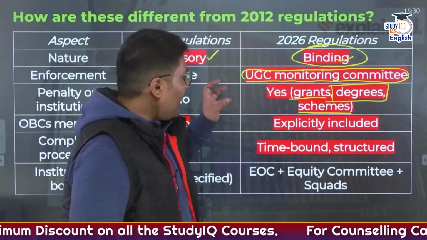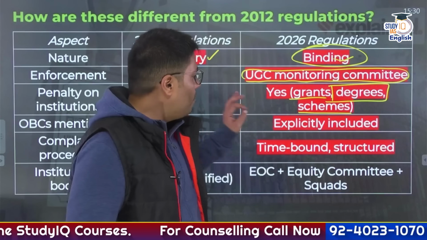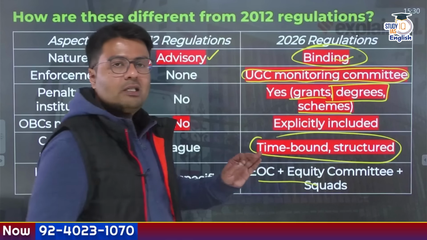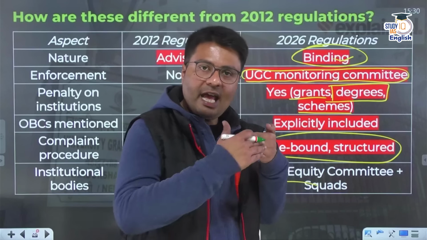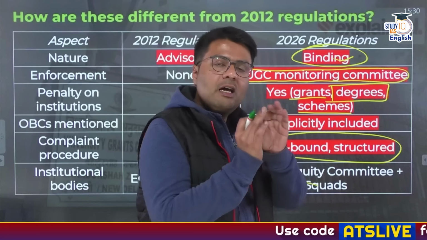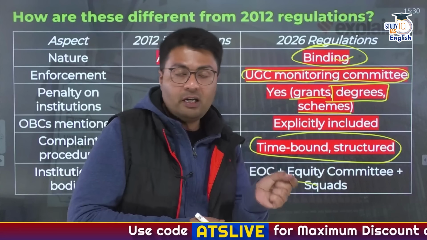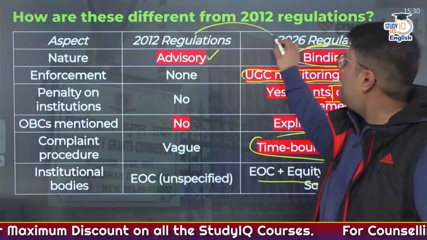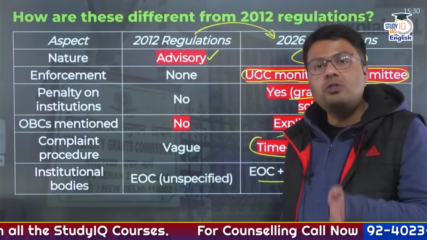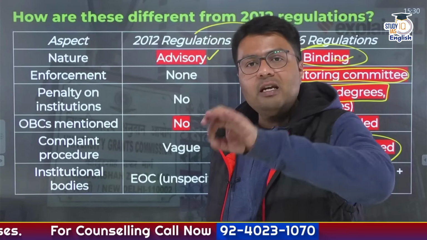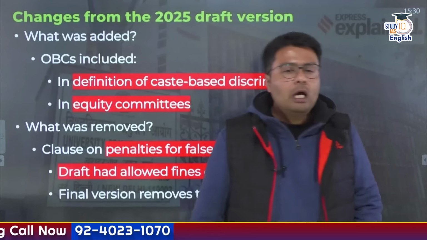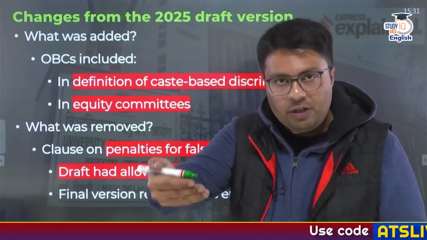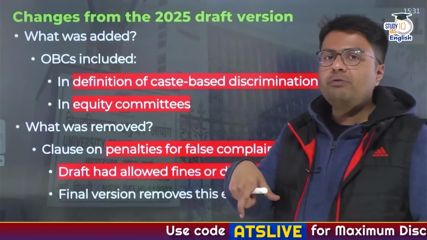So that is why the explicit inclusion of OBC, and the monitoring mechanism, which is time-bound and structured in a three-layer system, ensures that no discrimination happens. It ensures that every college adheres to the directions given by UGC, and in case they do not adhere to the directions of UGC, actions can be taken against them. So that is why I told you the 2026 regulation is in a way stricter and more comprehensive in comparison to the 2012 regulation. Now, the controversy has been created because of the changes between the draft which was introduced earlier and the final version which was introduced in 2026.